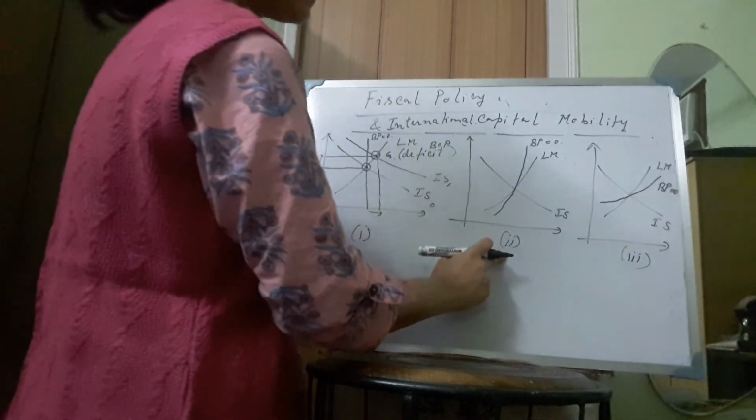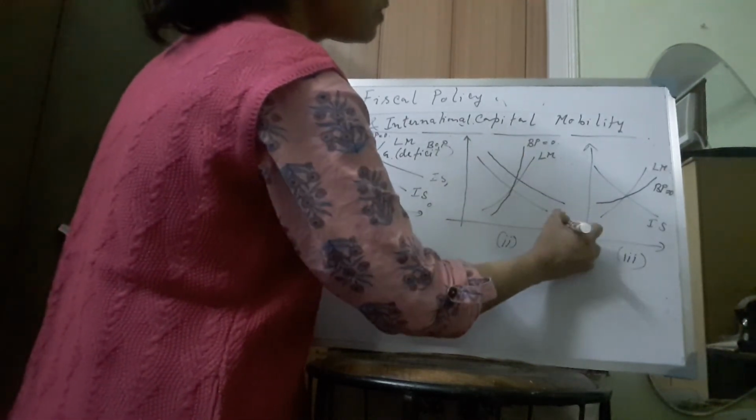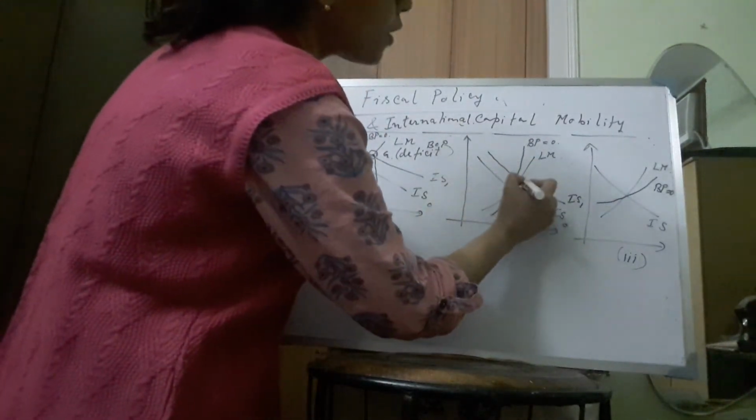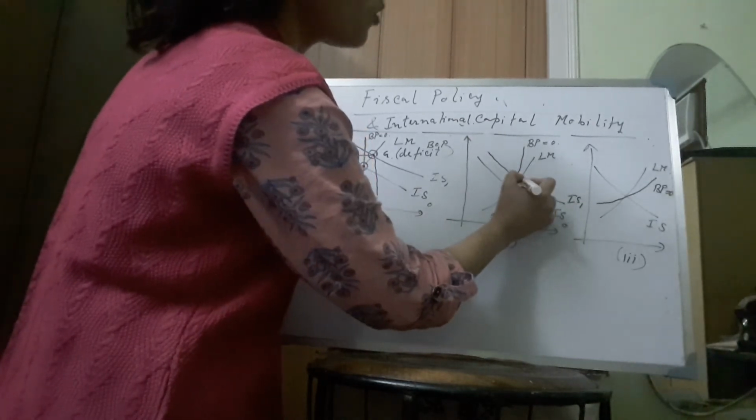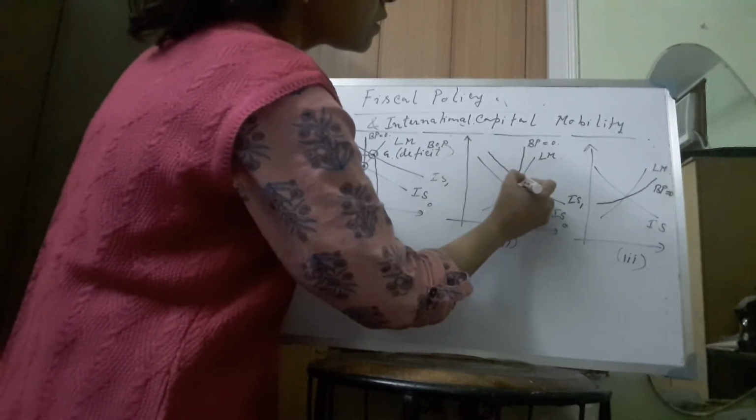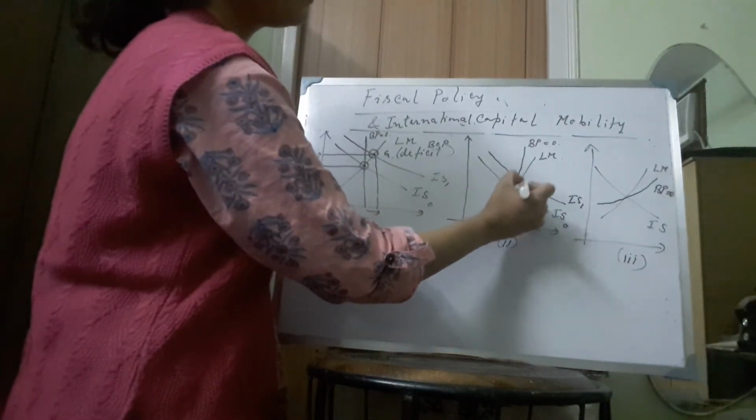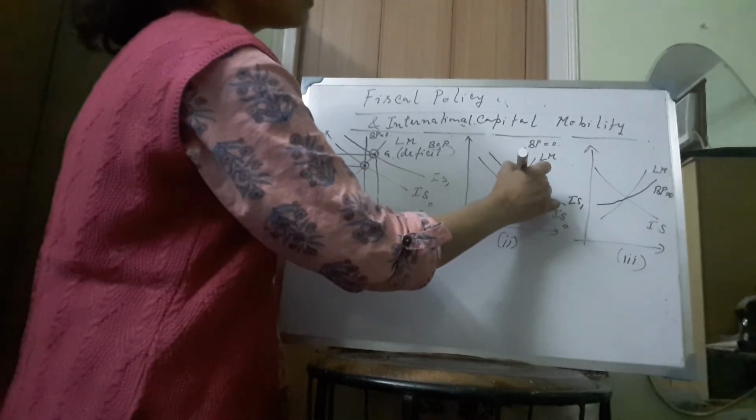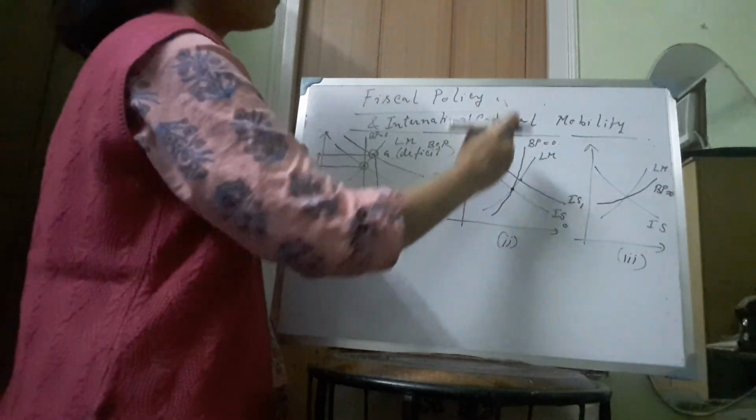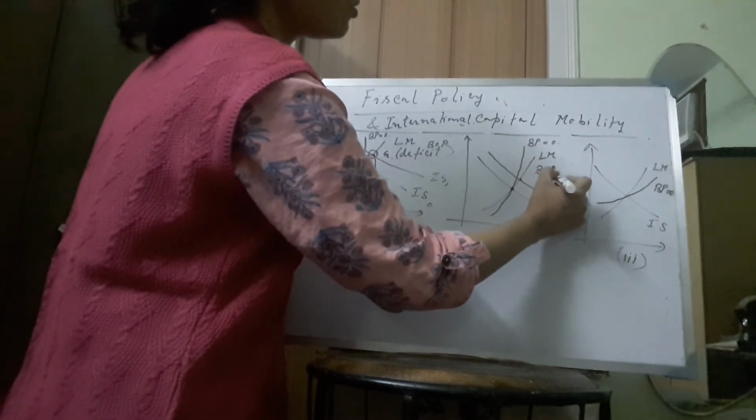Now we consider diagram 2. In diagram 2, what will happen if there is an expansionary fiscal policy? The IS curve will shift from IS0 to IS1, and at the new equilibrium point between the LM and IS curves, there will be a higher rate of interest and a higher level of income as compared to the older equilibrium. Now at this new equilibrium point, we are to the right of the BP schedule, which is positively sloped. Since we are to the right of the BP schedule, we will have a balance of payment deficit.